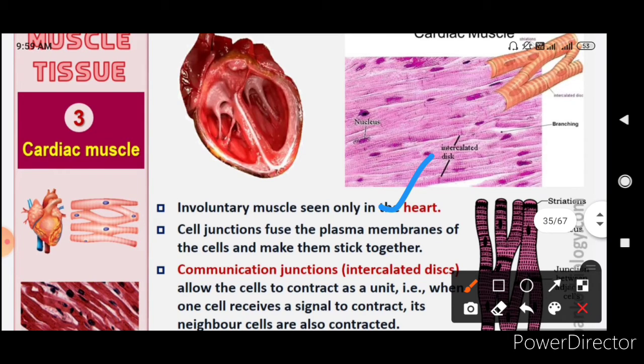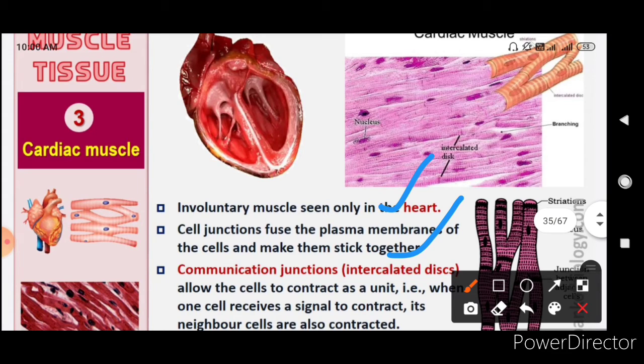Cell junctions fuse the plasma membranes of the cells and make them stick together, and communication junctions like the intercalated disc are also present, which allow the cells to contract as a unit. When one cell receives a signal to contract, its neighbor cells also contract. So the heart has a coordinated function of relaxation and contraction. These communication junctions, the intercalated discs, help in the movement. When the signal comes to one disc, it is passed on to the other cells in the muscle, so that the coordination can be with each and every cell.